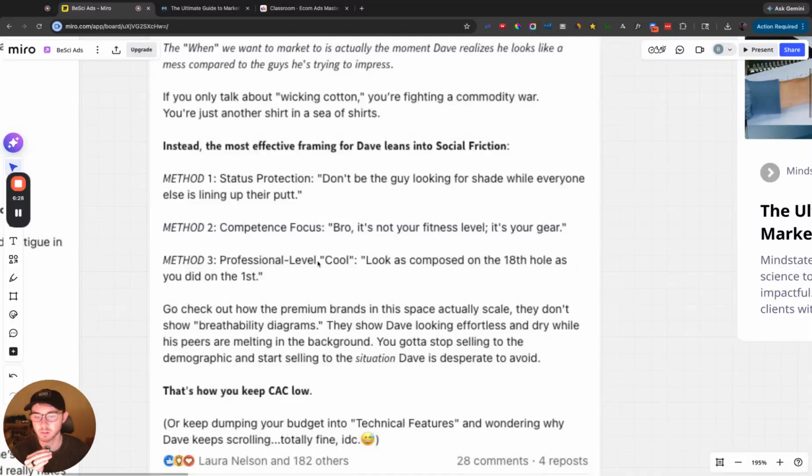Another one is professional level cool. Look as composed on the 18th hole as you did on the first. Who wouldn't want that? But that has nothing to do with moisture wicking fabric. Moisture wicking fabric is the mechanism to how you get there, and that's fine. But almost every clothing brand that's trying to be athletic apparel has that.